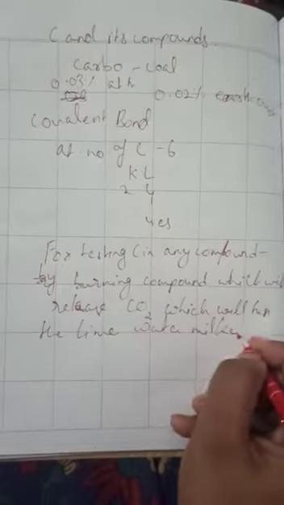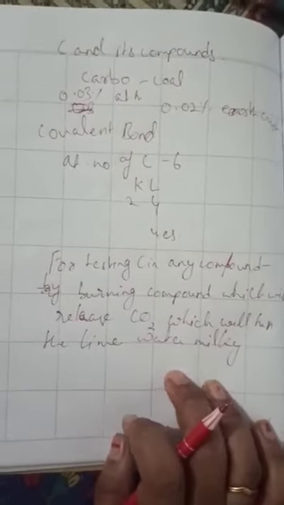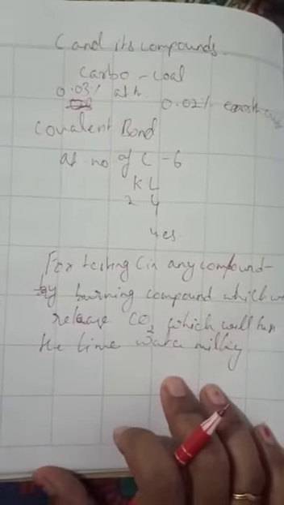Okay, so this is the basic test for these carbon containing compounds.